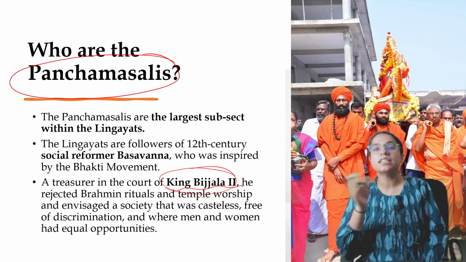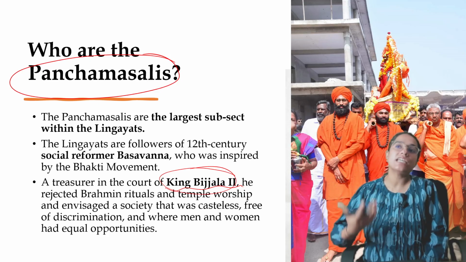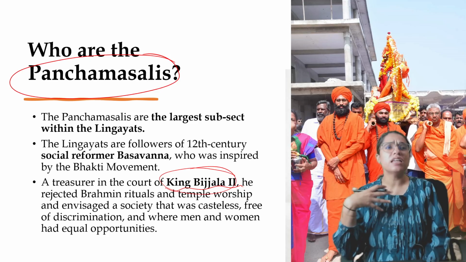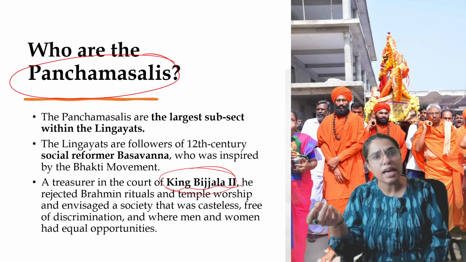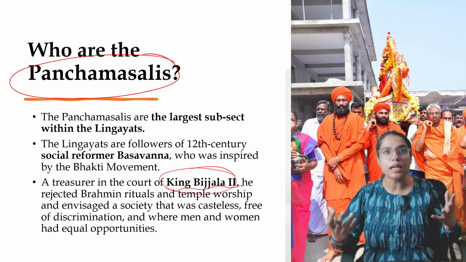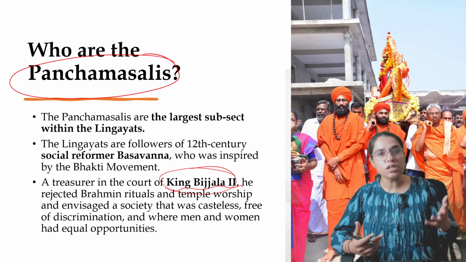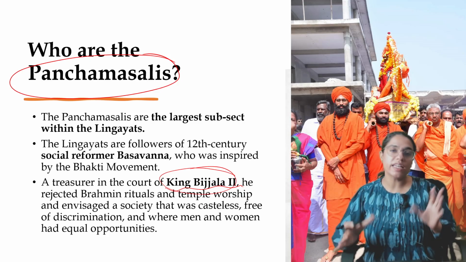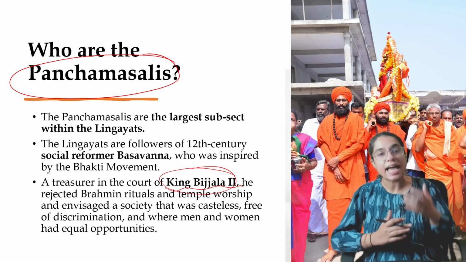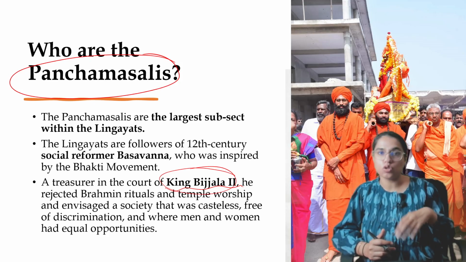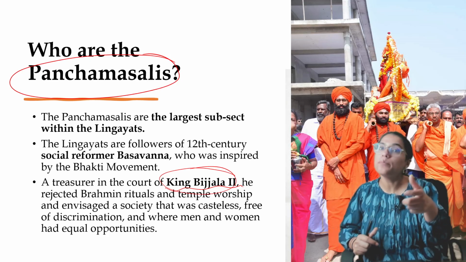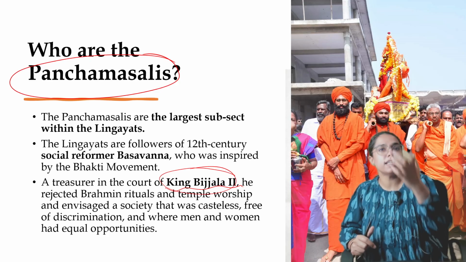And what did he do? He rejected the overt Brahmanization that had come to occupy Hinduism, right, which was marked by rituals, very fancy and expensive things that you had to carry out, idol worship, temple worship. So you had to construct these fancy temples, and obviously when you have these fancy temples, the only route through them is through various priests who would often charge a lot, right? And then this would also limit the access to various sections of people. So those who came from the more backward sections of the society, because of lack of access to temples, right, they couldn't almost access God.